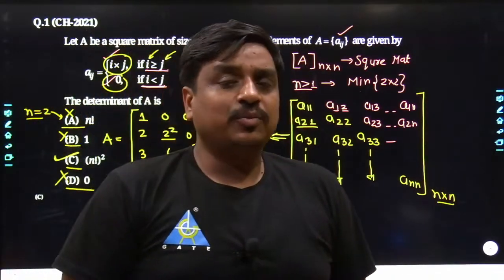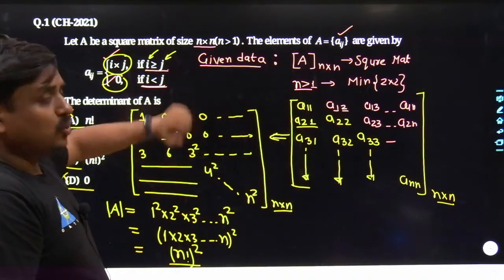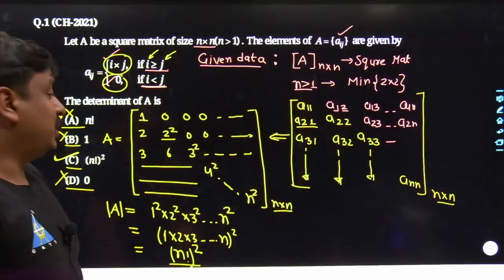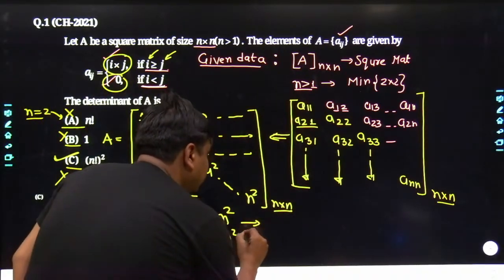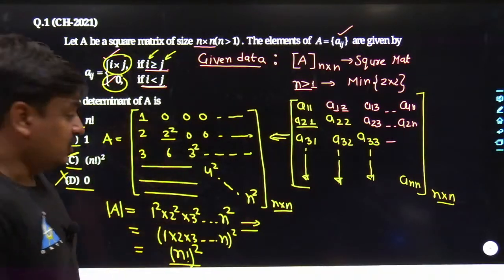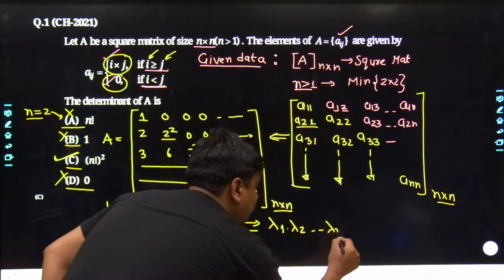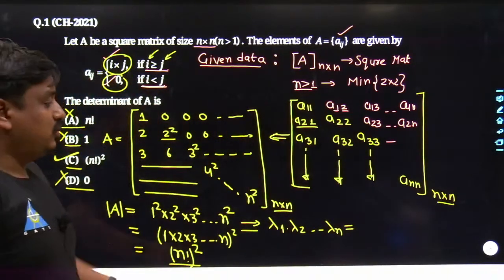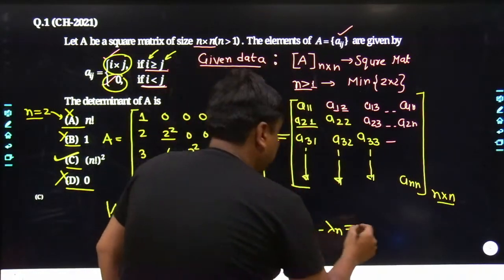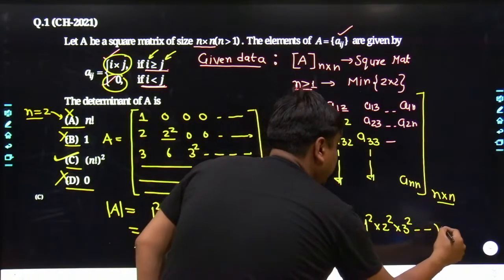I just wanted to ask each one of you whether you know this process or not. For an upper triangular matrix or lower triangular matrix, its determinant is the same as the multiplication of its principal diagonal elements. If you do not understand, at least you must know that if you have an upper or lower triangular matrix, how many eigenvalues will you have? N eigenvalues. Their multiplication is the same as the multiplication of the principal diagonal elements, which is 1 square, 2 square, 3 square, up to n to the power of 2.